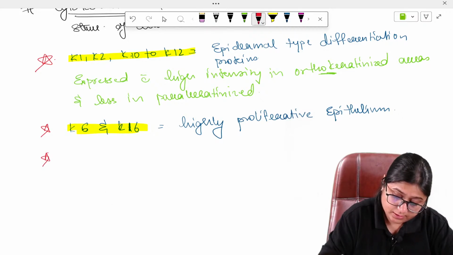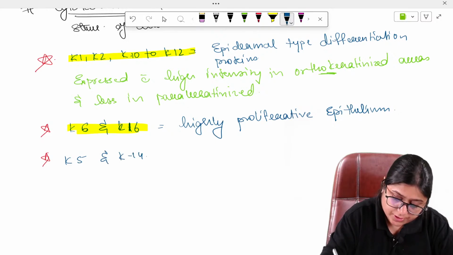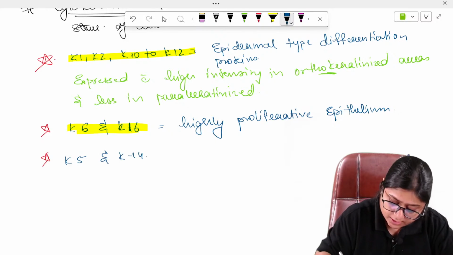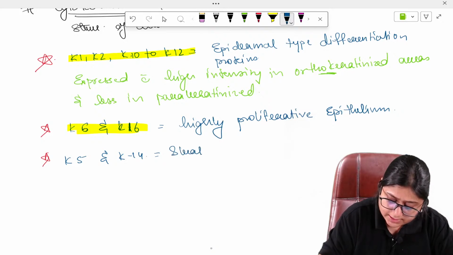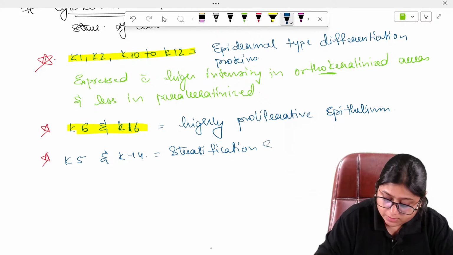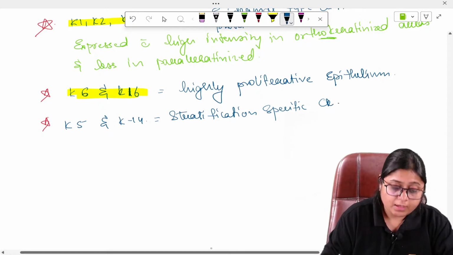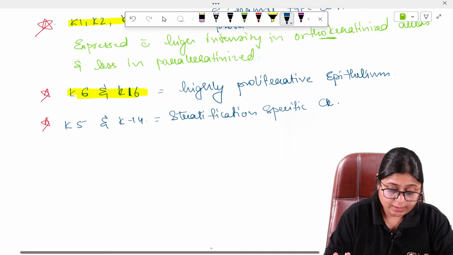Next comes K5 and K14. K5 and K14 are stratification specific cytokeratins. These are present in the outer epithelium.